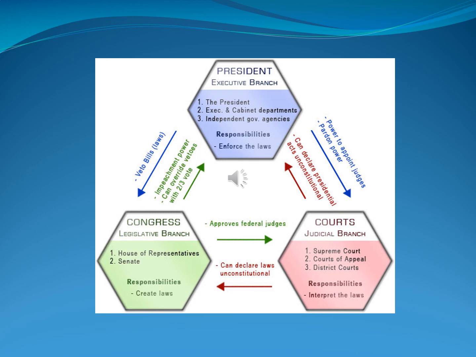If the president violates a law, then Congress can put them on trial for impeachment. You saw this happen last year. So the legislative branch is the only branch that can remove a president from office. So there are all these different ways to make sure that no one is too powerful, and that's what the checks and balances system is.